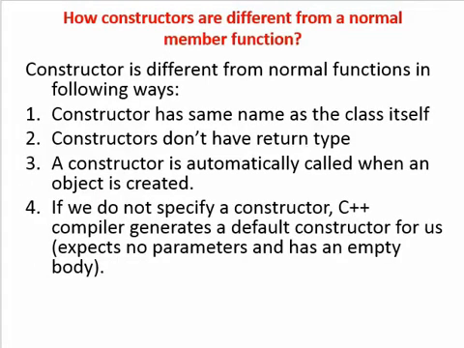The constructor is different from normal functions by the following points. The constructor has the same name as the class name, but in case of function, the function name and class name are different. The constructor does not have any kind of return type, whereas a function returns a value. The constructor is automatically called when object is created. A function is called in the C++ program using object reference. This can be done using dot operator.